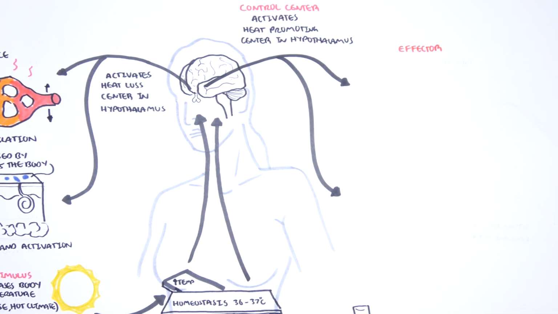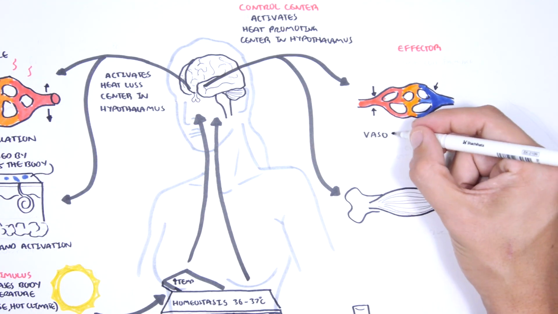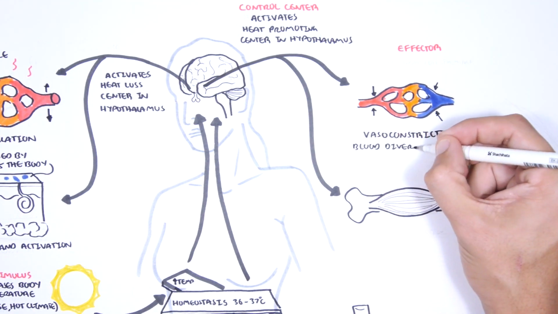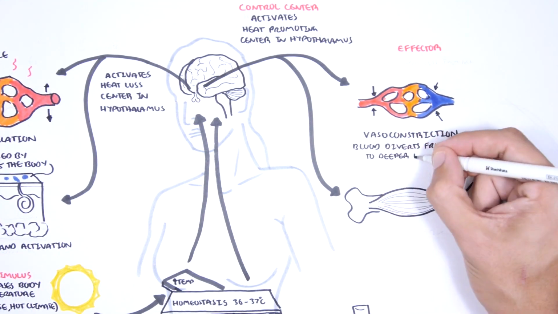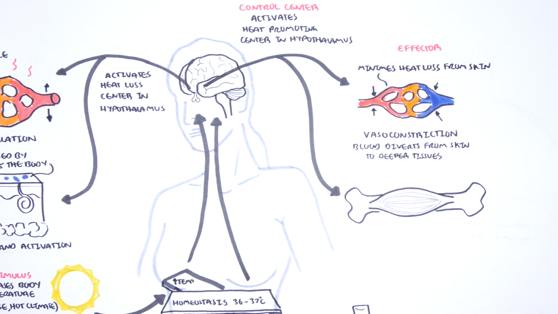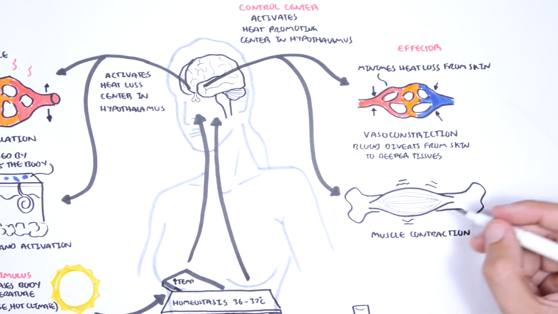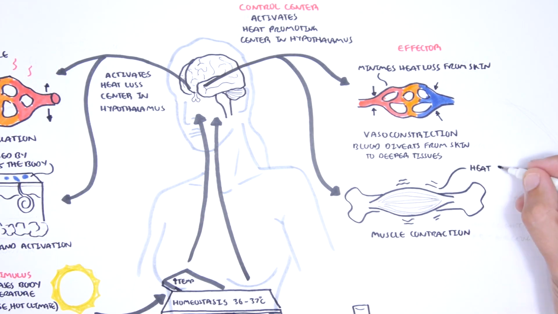The first to be activated is vasoconstriction, a narrowing of the blood vessels in the skin, which serves to retain warm blood deeper in your body and minimize heat loss from the skin. If this is not enough, the brain activates shivering muscle contractions, tremors that will generate heat.